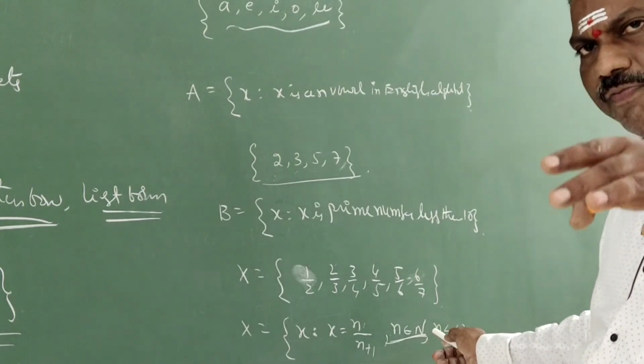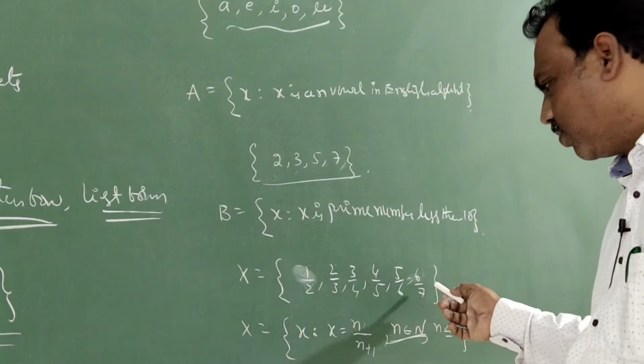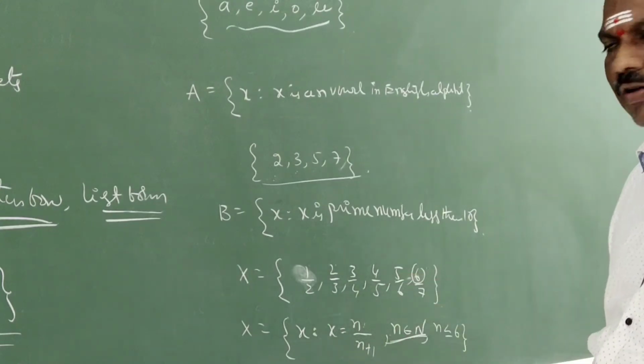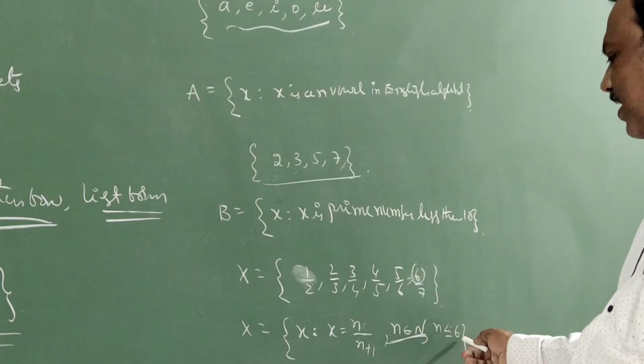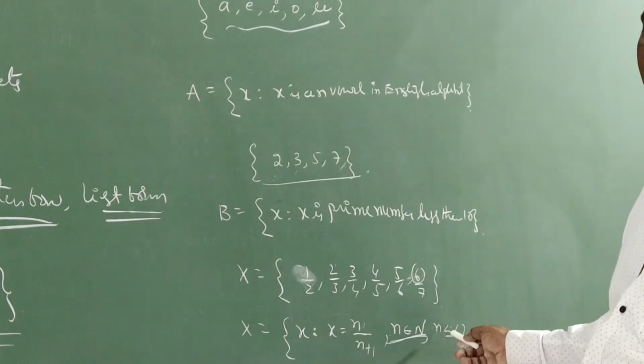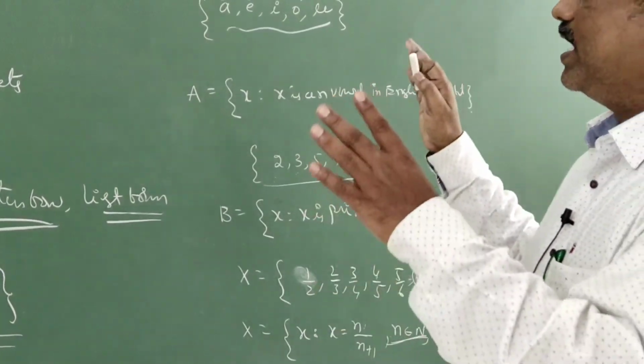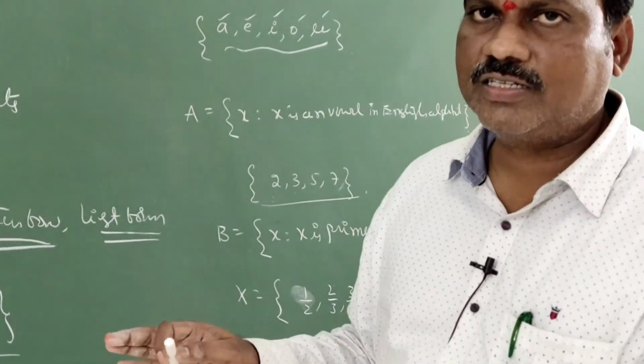Natural numbers we have infinite. Is infinite possible here? No. Up to 6 by 7. That means up to 6 is the n value. That's why small n is less than or equal to 6. Small n value you have to take 6 and below 6. Then it will satisfy like this. Clear, students? Right.